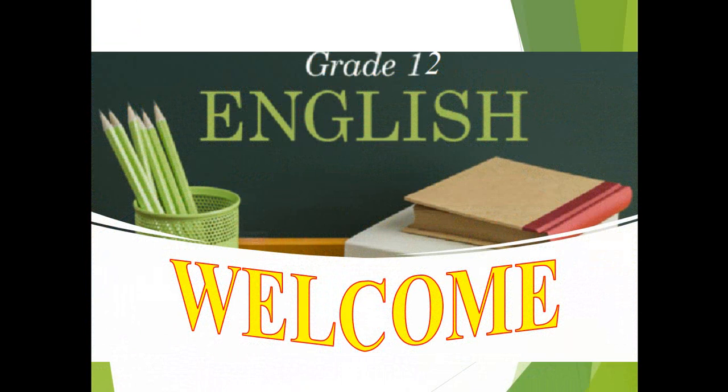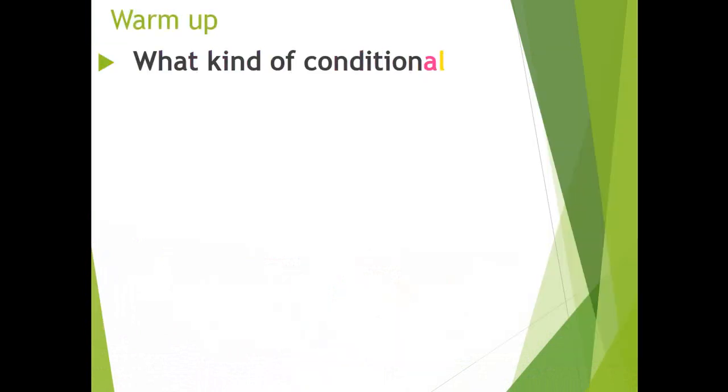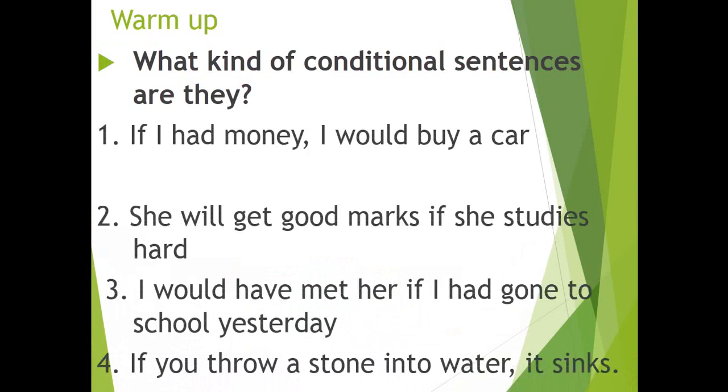Welcome to our lesson today. Before the lesson, I want you to read the sentences and tell me what kinds of conditional sentences they are. Number 1: If I had money, I would buy a car. So it is type 2.